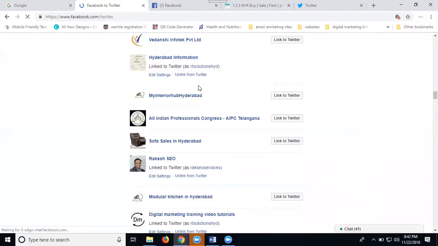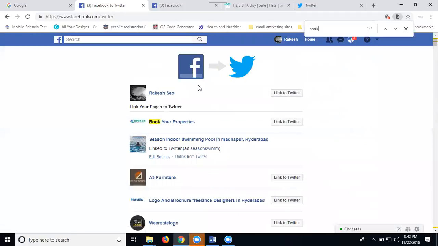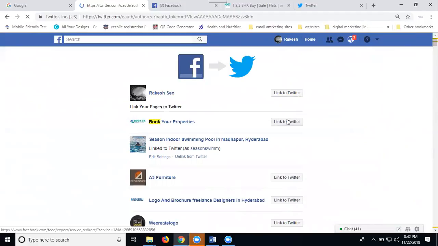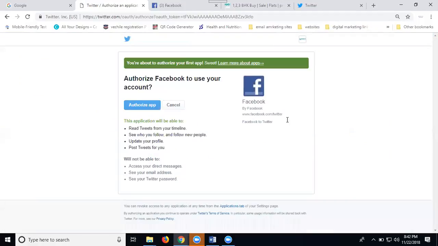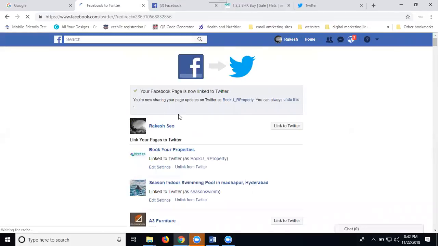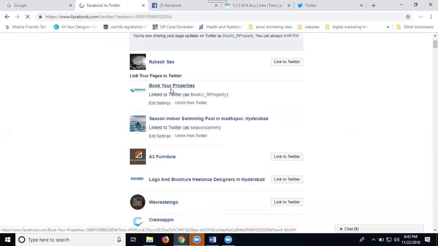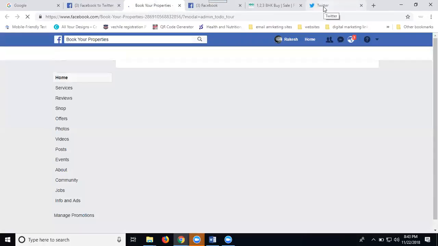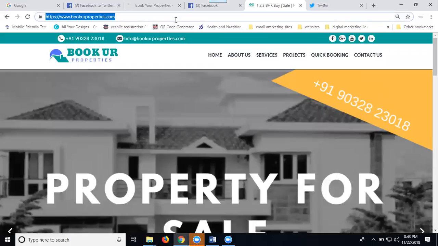Based on your option, now click to link to Twitter. Facebook is Gmail, Twitter is Yahoo. Log in on the same browser. It will be possible to connect Facebook to Twitter. Log in on the same browser with different Gmail accounts or different Yahoo accounts. It will connect. If anybody posts on your Facebook page, it is automatically posted on your Twitter page. You can see here, copy this URL.